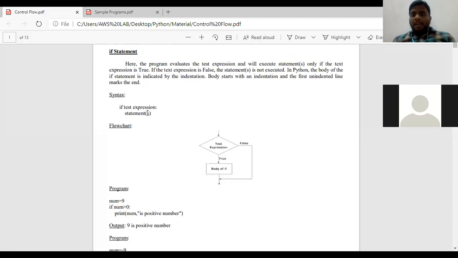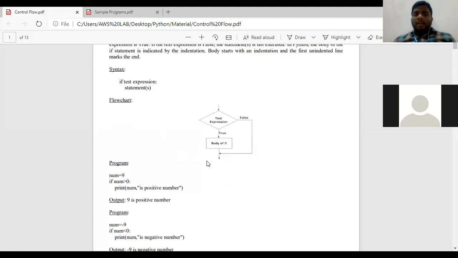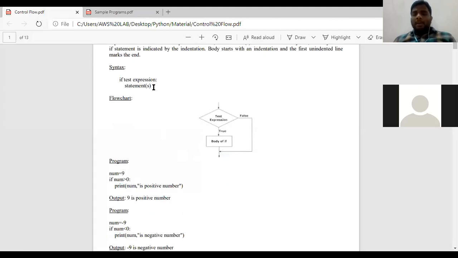If the condition is false, it does not enter into the body and comes out of the program. You can see that concept in this flowchart also: this is the test expression. If it is true, it enters into the body of if, and if it is not true, it comes out of the program. Here there is only one condition.